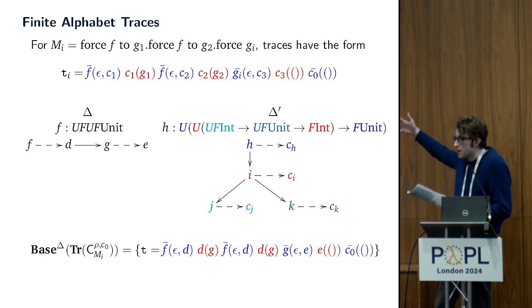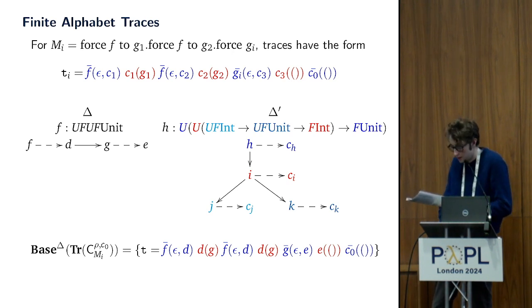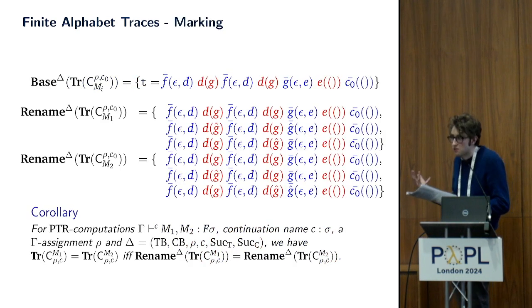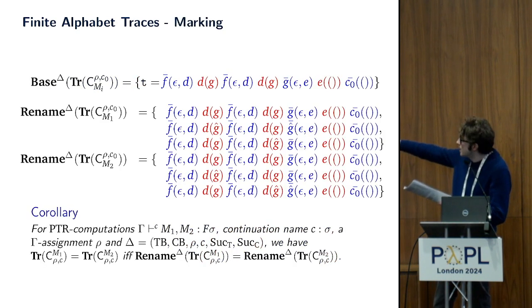The result of applying this process of renaming basically to a trace is that we get a canonical finite presentation of traces. There's a problem with this, though, which is that it's not faithful. In doing so, we have equated the traces that previously distinguished M1 and M2. We fix this through a process of marking, essentially